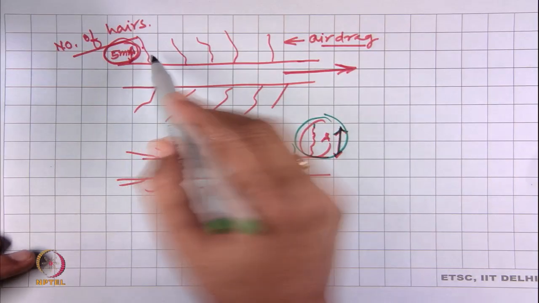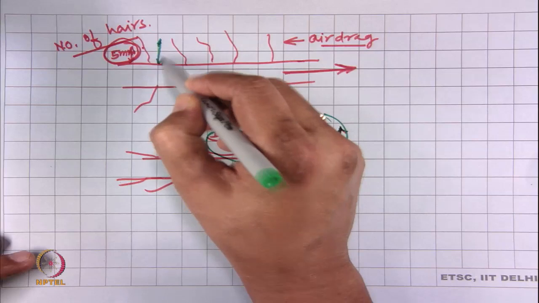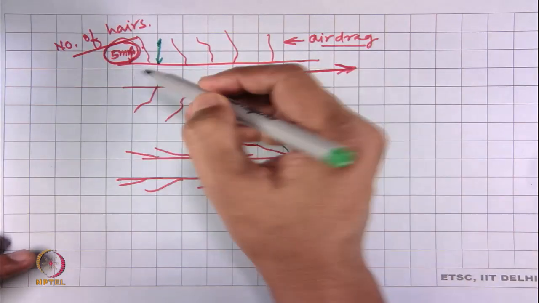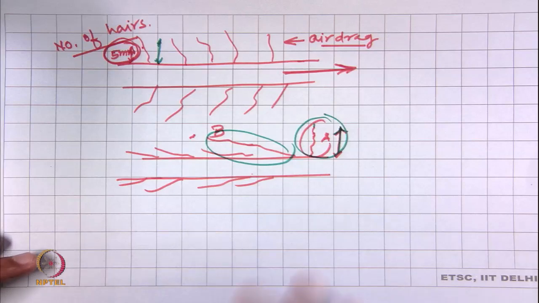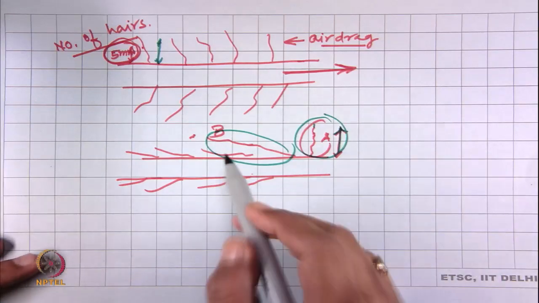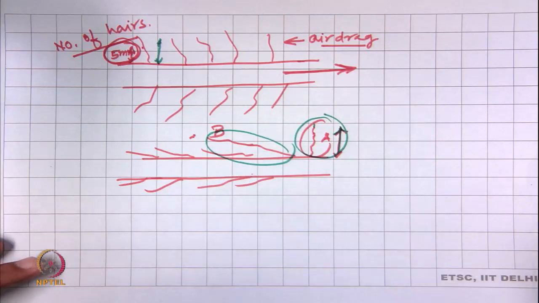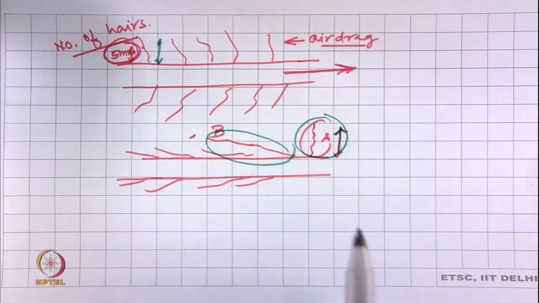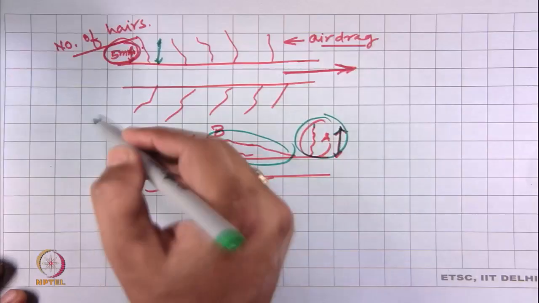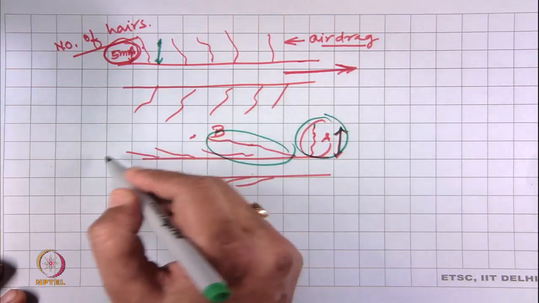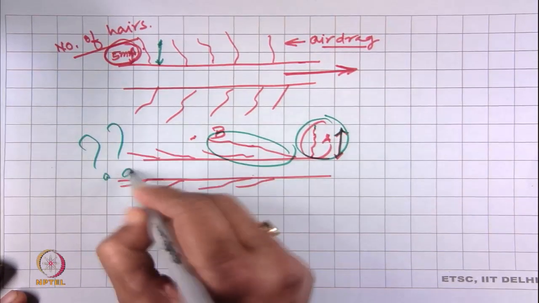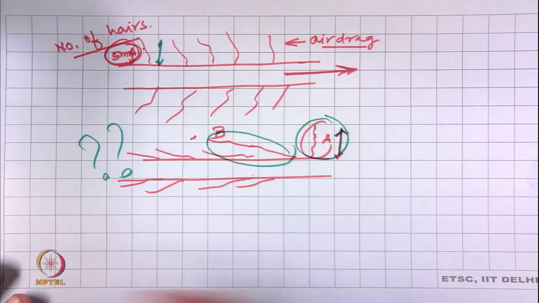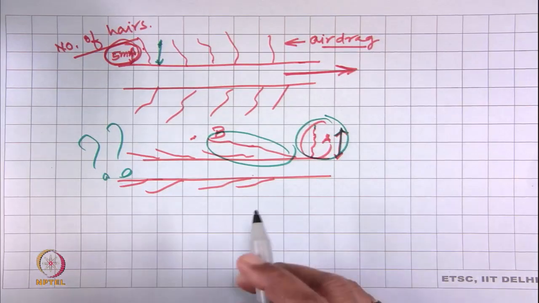The measurement of the number of hairs protruding beyond a certain length from the yarn surface is a good indication, but the problem comes here: the result depends on the hair alignment. So, if the yarn passes through a fine guide, the hairiness reading will totally change. So, in that case the measurement of the number of hairs has some problem. So, the main solution is the measurement of total length of hair.